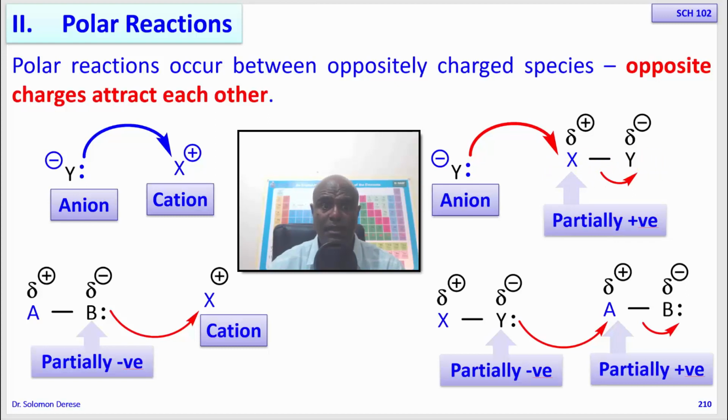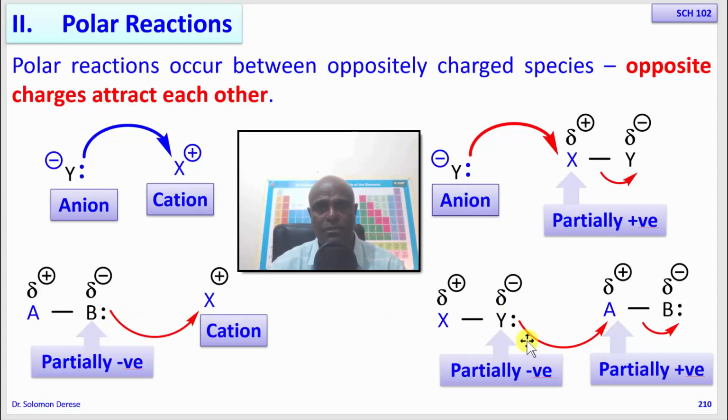The other possibility is this polar bond that has an excess of electrons on B, since B is more electronegative than A. When this one gets closer to a cation, which is fully positively charged, there is going to be a force of attraction between them. Then electrons will flow from B to X, forming a bond between B and X.